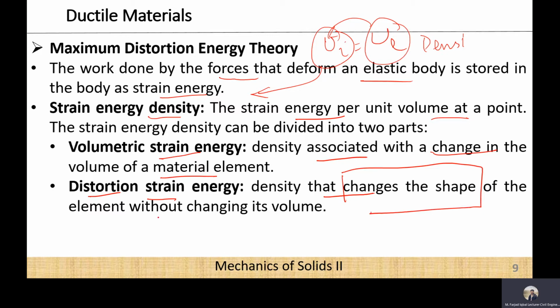For example, what do these two definitions mean? The strain energy density is obviously the strain energy per unit volume, but strain energy can occur both from change in volume or from change in length as well. So volumetric strain energy density means that when the strain energy is due to the change in volume, that is the volumetric strain energy. And distortion strain energy is when this change in strain is due to the change in length of the material, that is the distortion strain energy.